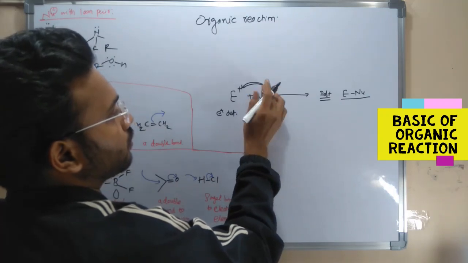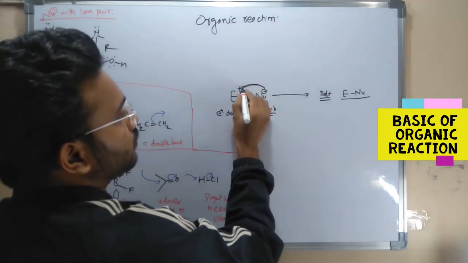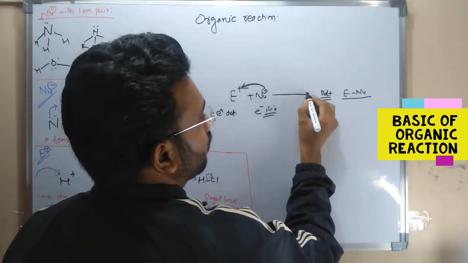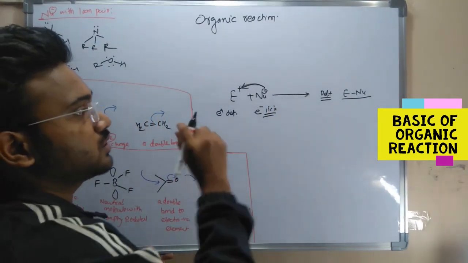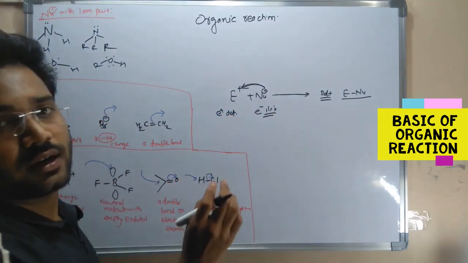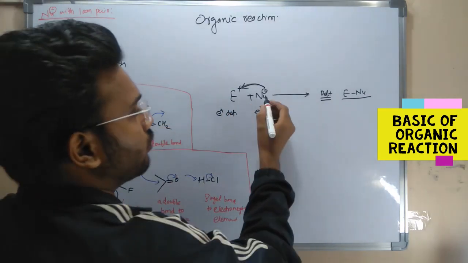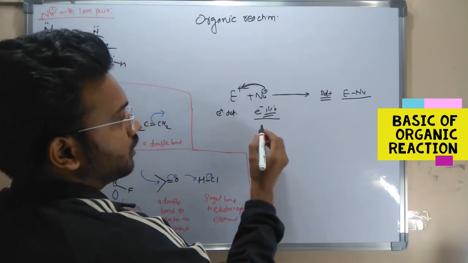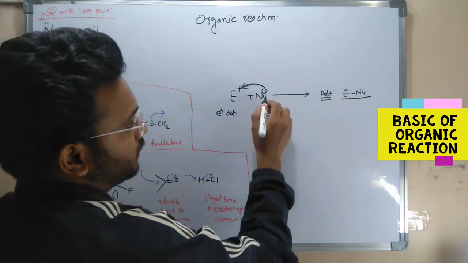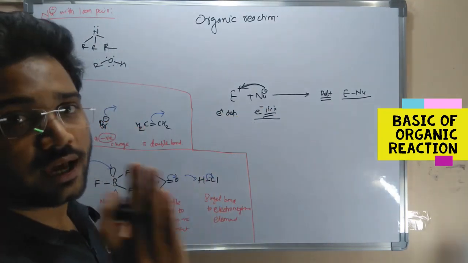This is the curly arrow, used to show the movement of electrons, and this straight arrow we call a reaction arrow. This is the electrophile-nucleophile reaction. Keep in mind that the nucleophile always donates electrons and the electrophile always accepts electrons.